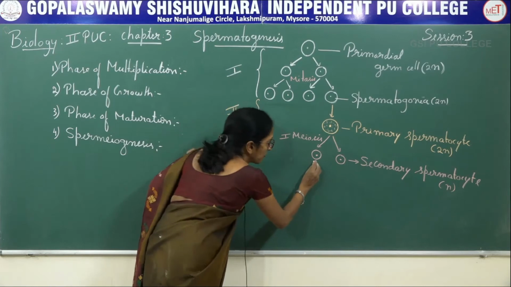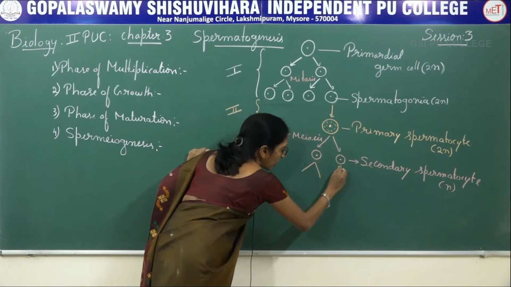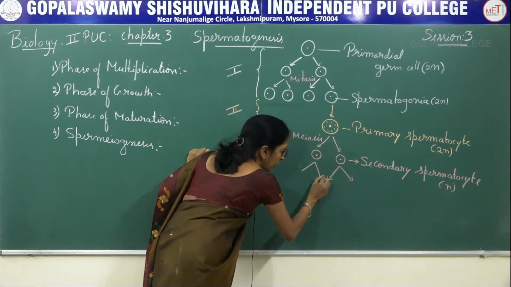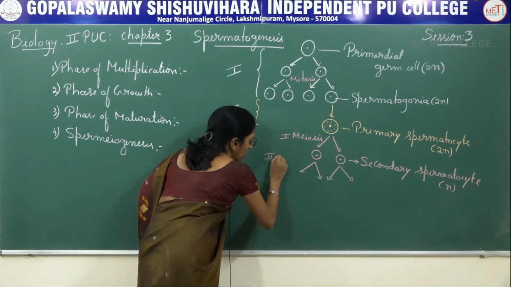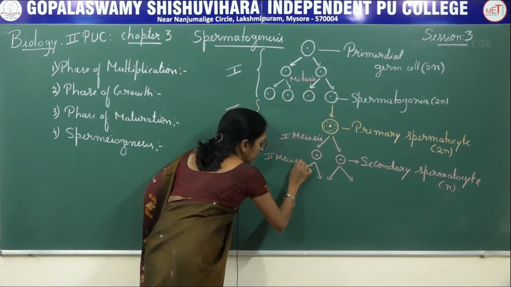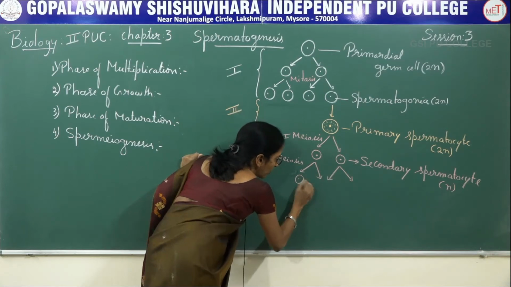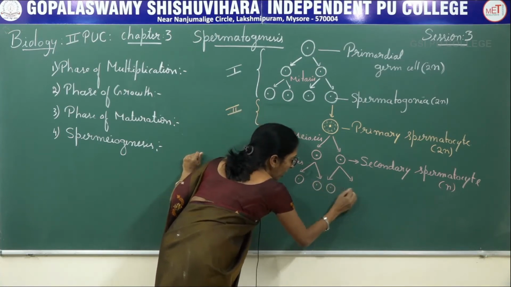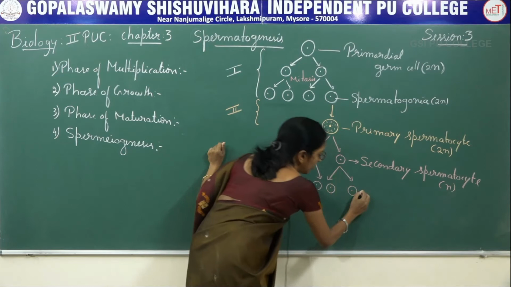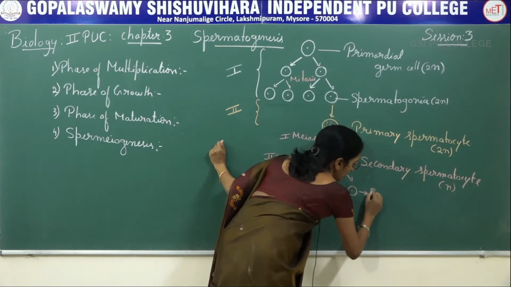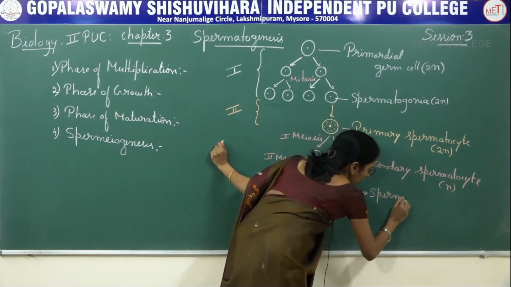Now, this secondary spermatocyte undergoes second meiosis, which results in the formation of again haploid cells, and these cells are said to be spermatids.